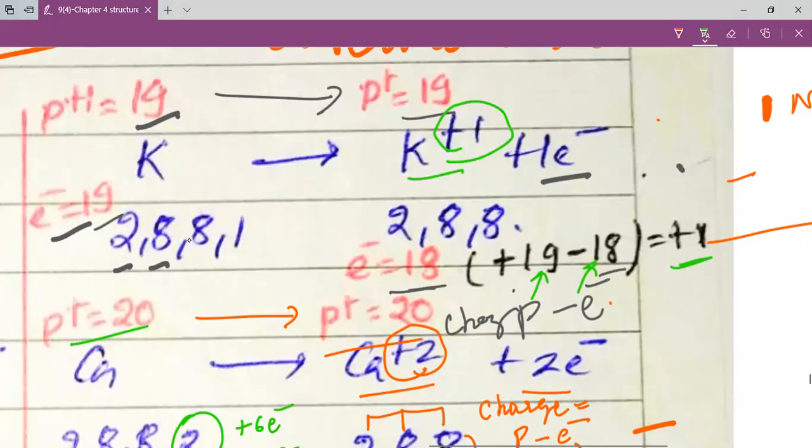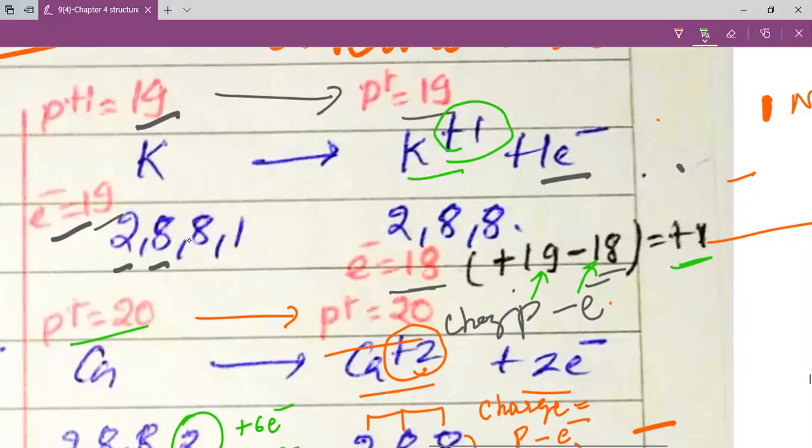You can see with this figure also that when an atom gains electrons, my dear students, the number of protons remains the same. Thus negative charge becomes more, and the number of electrons becomes more than the number of protons, and thus the negative charge is generated on the anion. Now let us understand this with an example.